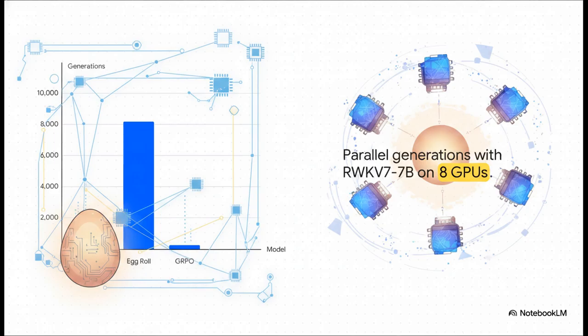EGGROLL, meanwhile, ran a staggering 8,192 parallel generations. I mean, that's wild. Because it's free from the massive memory burdens of backpropagation and structures everything around inference-friendly LoRAs, EGGROLL scales beautifully. It allows for drastically more exploration per minute.